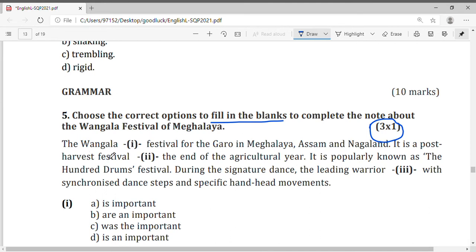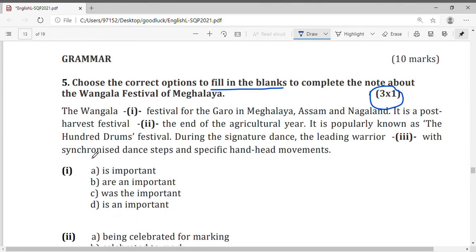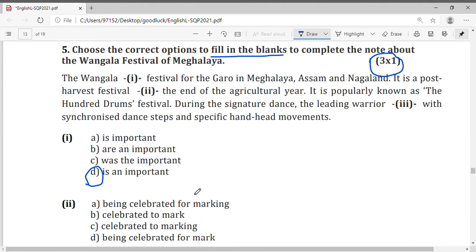The Wangala Festival for the Garo in Meghalaya, Assam and Nagaland. So the Wangala: are an important, was the important, is an important. Option D, is an important. It is a post-harvest festival celebrated to mark the end of agriculture year.